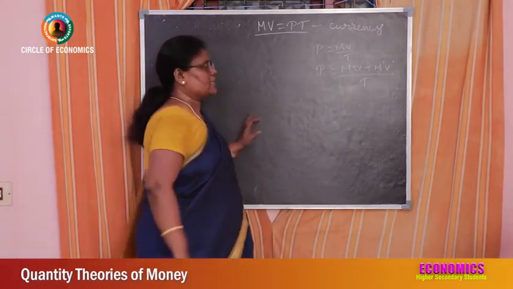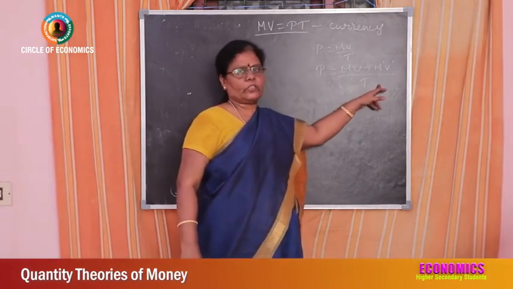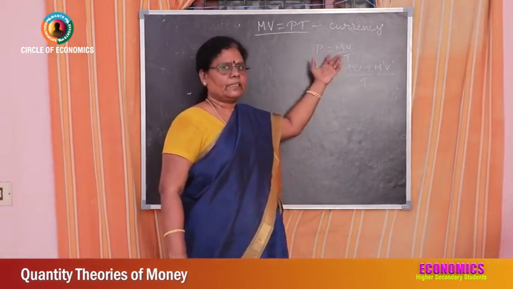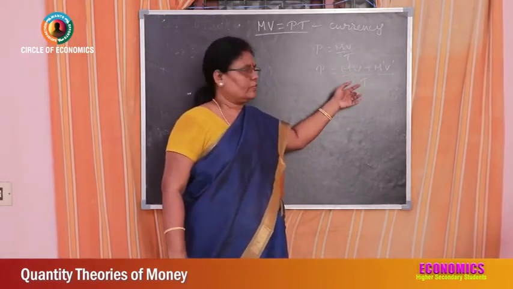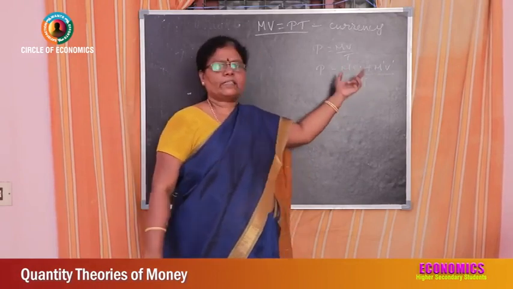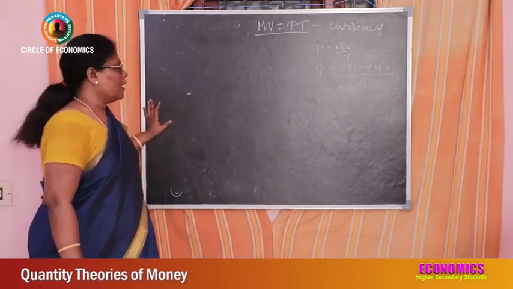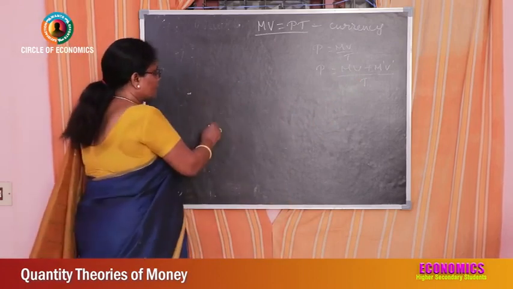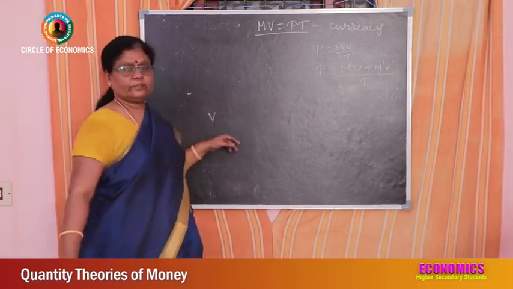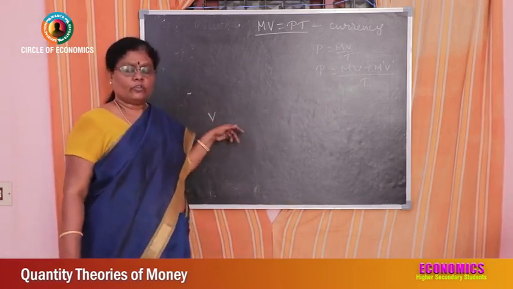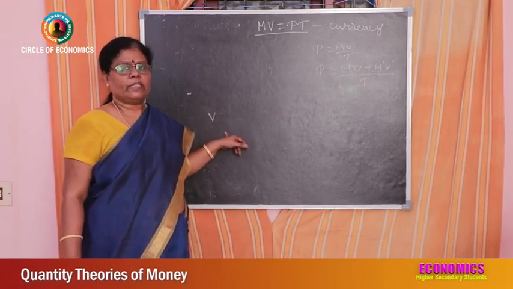This M dash V dash stands for, this M dash stands for the quantity of money that is other than currency, all the different forms of money. V dash stands for the velocity of that money. Now I will tell you how to understand how the value of money is changed.